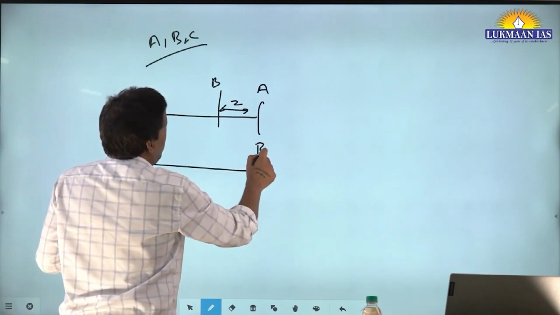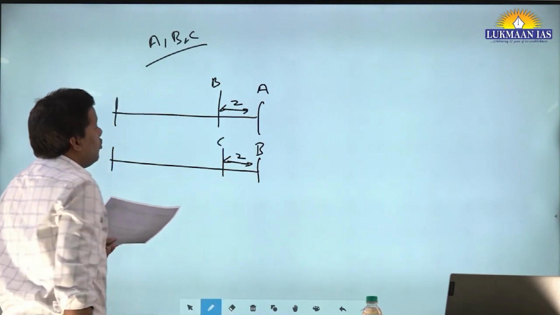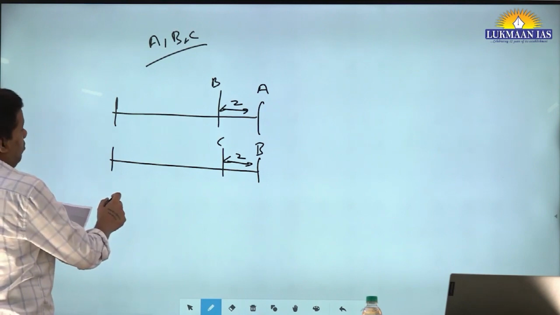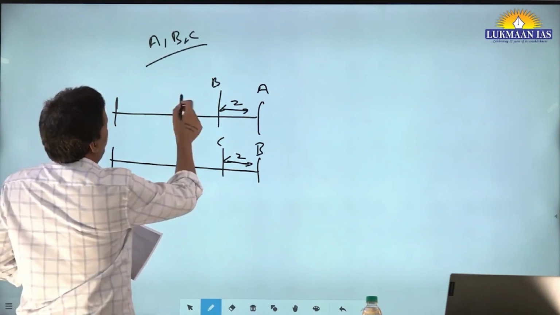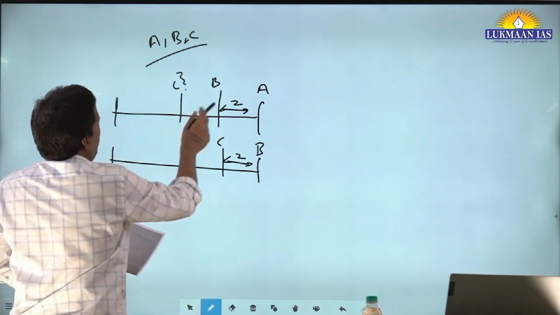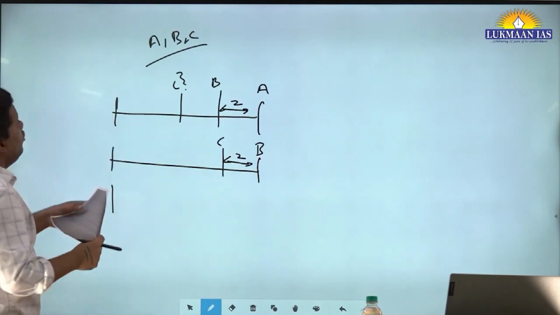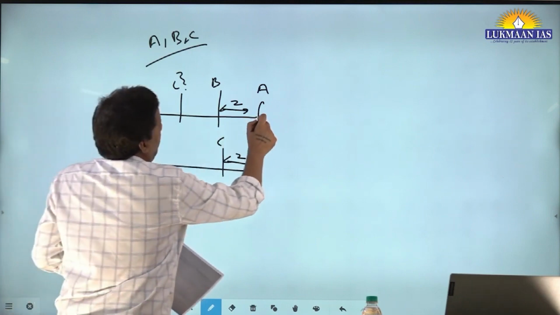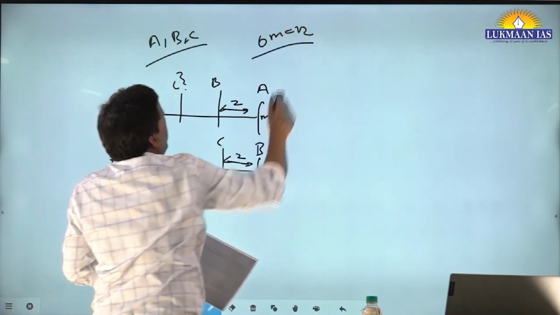B beats C by 2 km. Then the question is, by how many kilometers does A beat C? Where is C? This. You have to identify this gap. Is the question clear? The length of the track is 12 km. Let me call this point OM, so OM is equal to 12 km. This is just for explanation purpose.